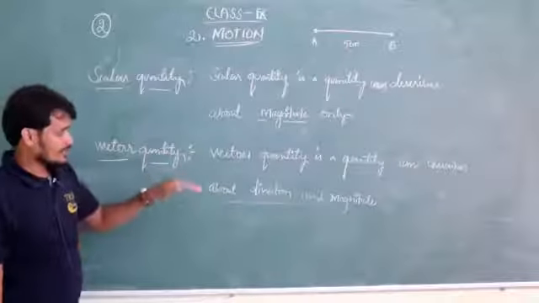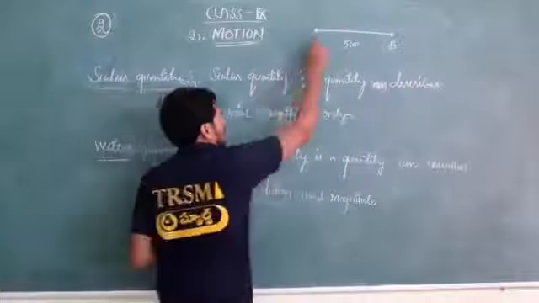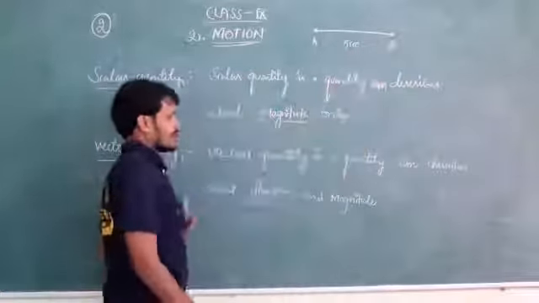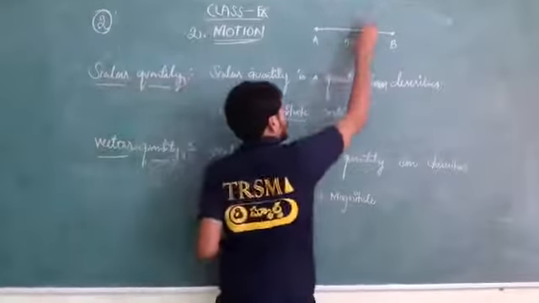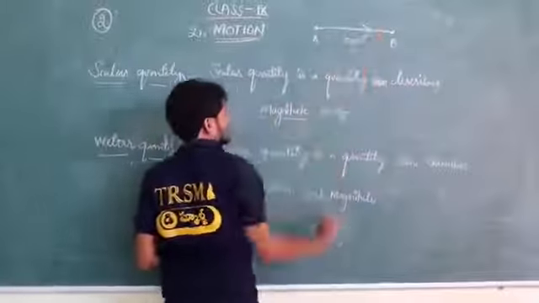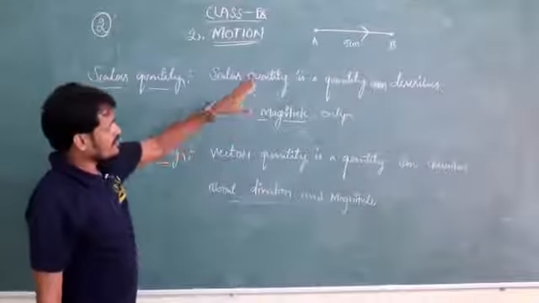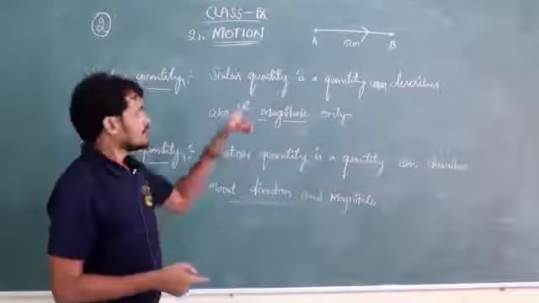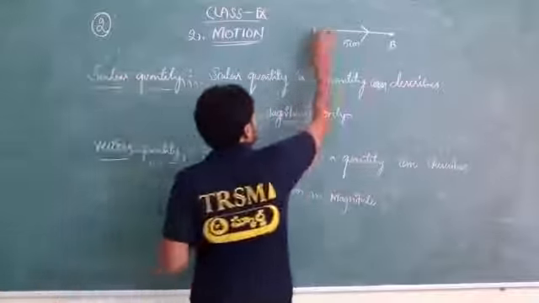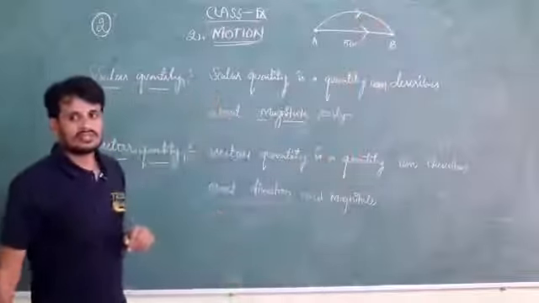Now vector quantity: a quantity that describes direction and magnitude. Magnitude is there, and along with it, direction may be indicated. While watching A and B, is it showing direction? It is covering the distance from A to B, and it specifies the direction.